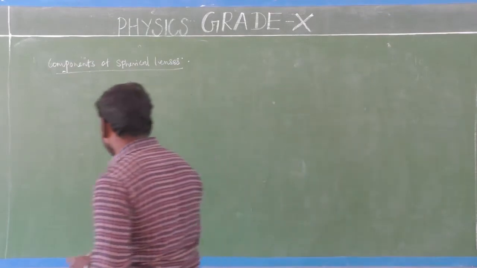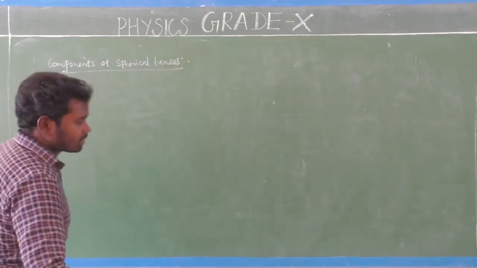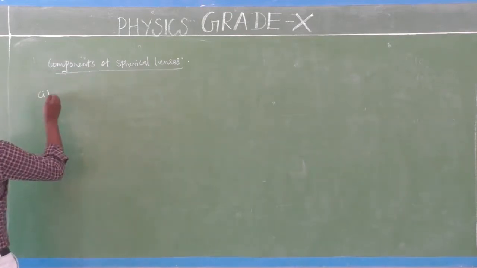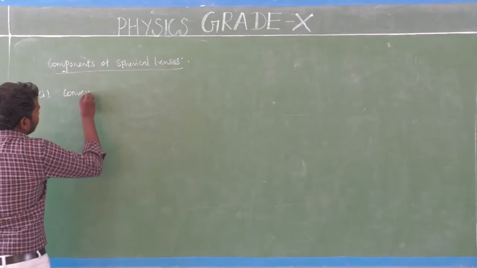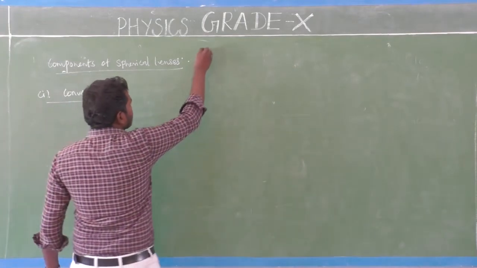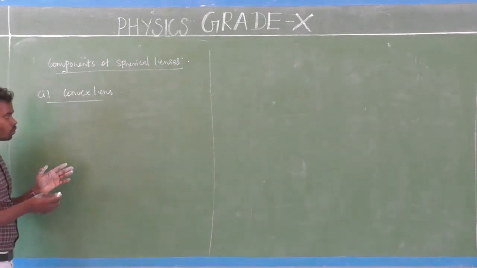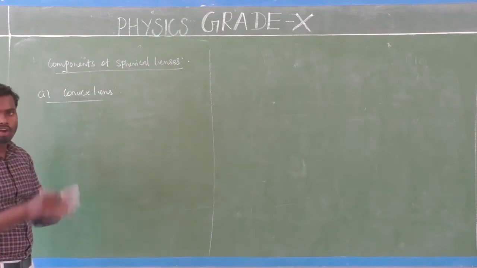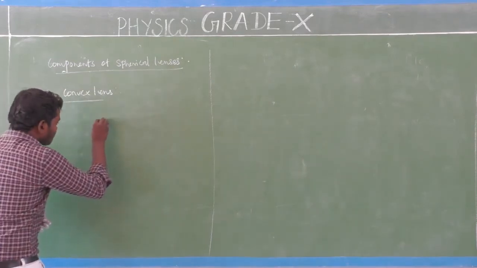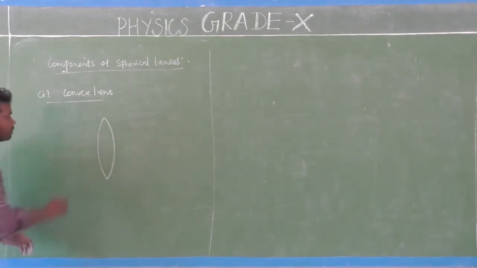First we will start with convex lens. Look at here. First we consider one convex lens. What is this?